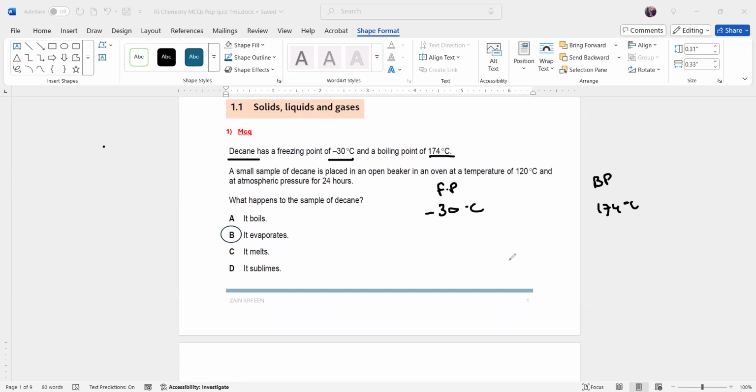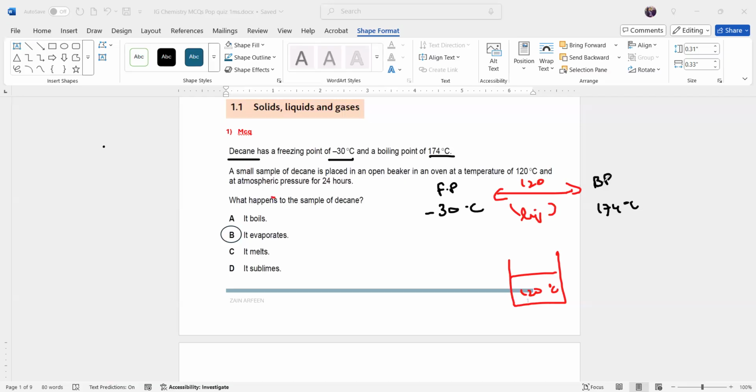Now, we have a container at a temperature of 120. So what will the state be at 120? Because 120 is between the freezing point and the boiling point, the substance should be liquid. So decane will be liquid at 120. Now, what happens to the sample?